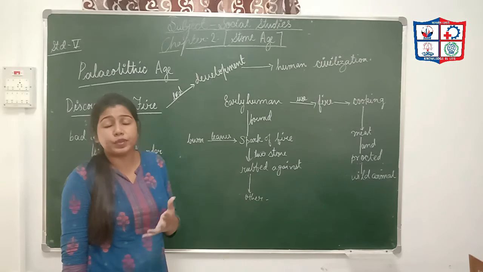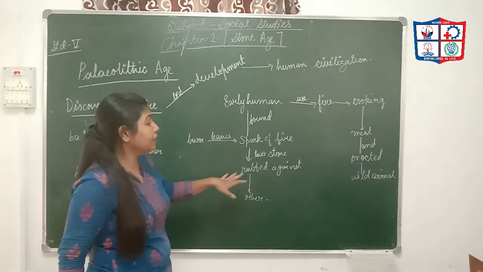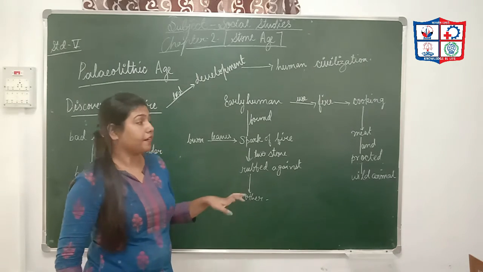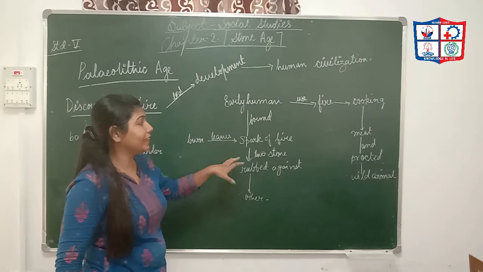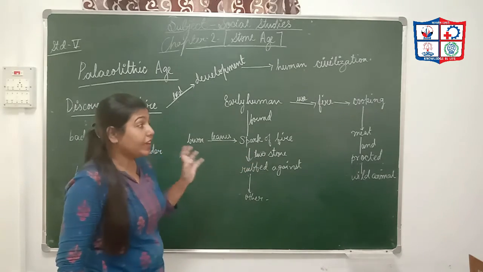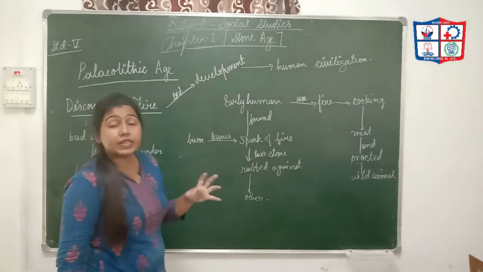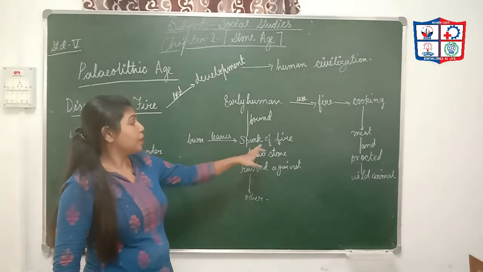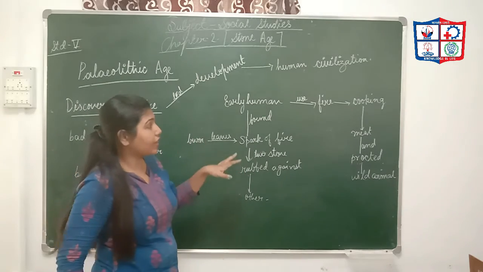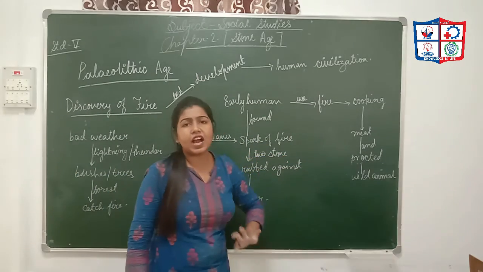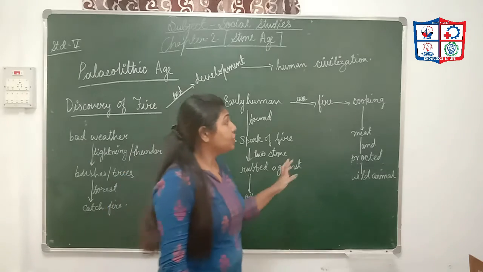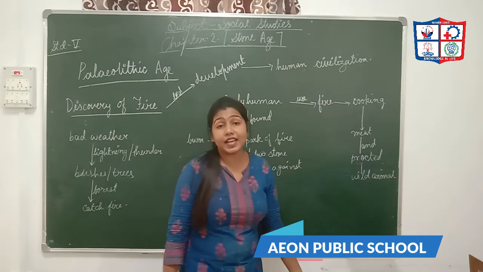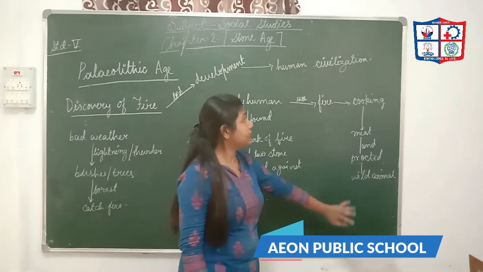After that, early humans found the spark of fire when two stones rubbed against each other. Whenever two stones rub against each other, they get a spark of fire. They burned the dry leaves present in the forest through this spark. They used fire for cooking meat and other food, and to protect themselves from wild animals.